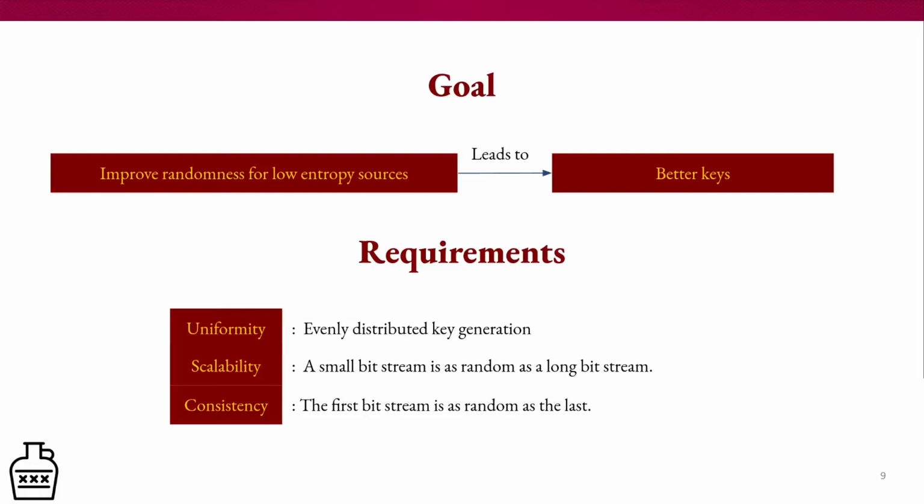So now that we've discussed all the issues around ZIA, let's talk about Moonshine's goal as a whole. First thing we want to do is improve randomness for low entropy sources, which would then lead to better keys. Therefore, the requirements for this goal to be met are three criteria: uniformity, scalability, and consistency. Uniformity refers to evenly distributed keys. Scalability refers to a small bit stream being as random as a larger bit stream. And consistency refers to the first bit stream that we looked at being as random as the last bit stream that we looked at.